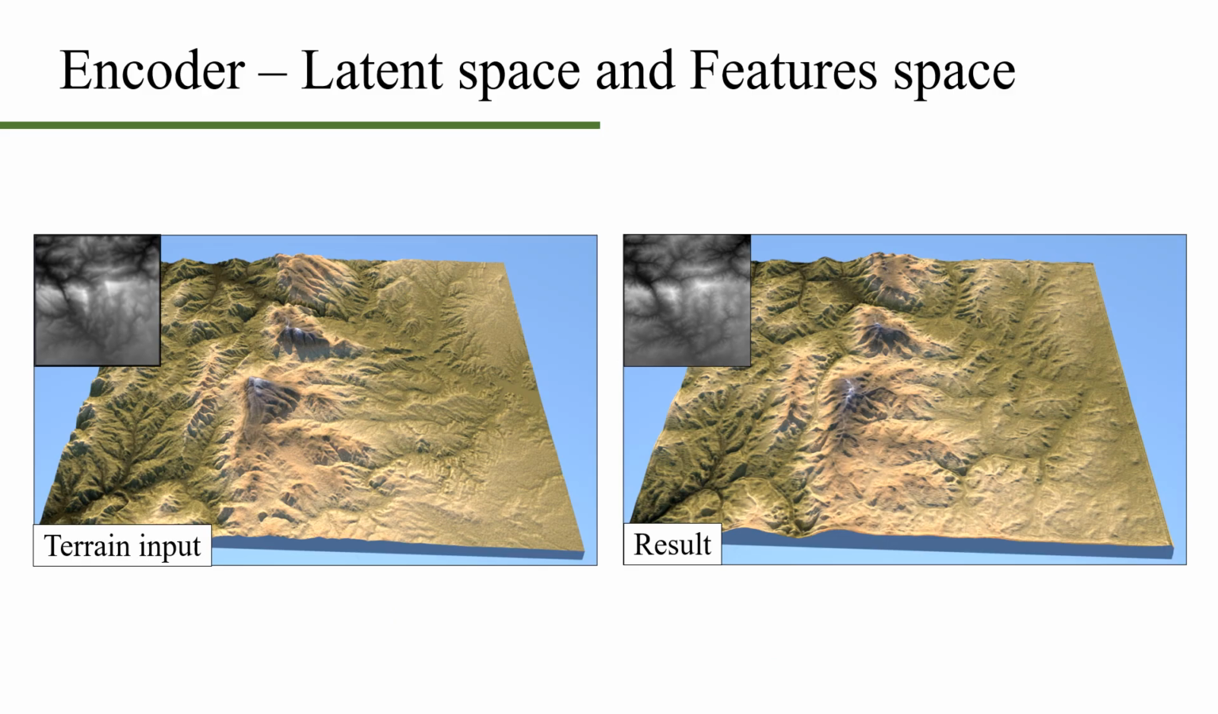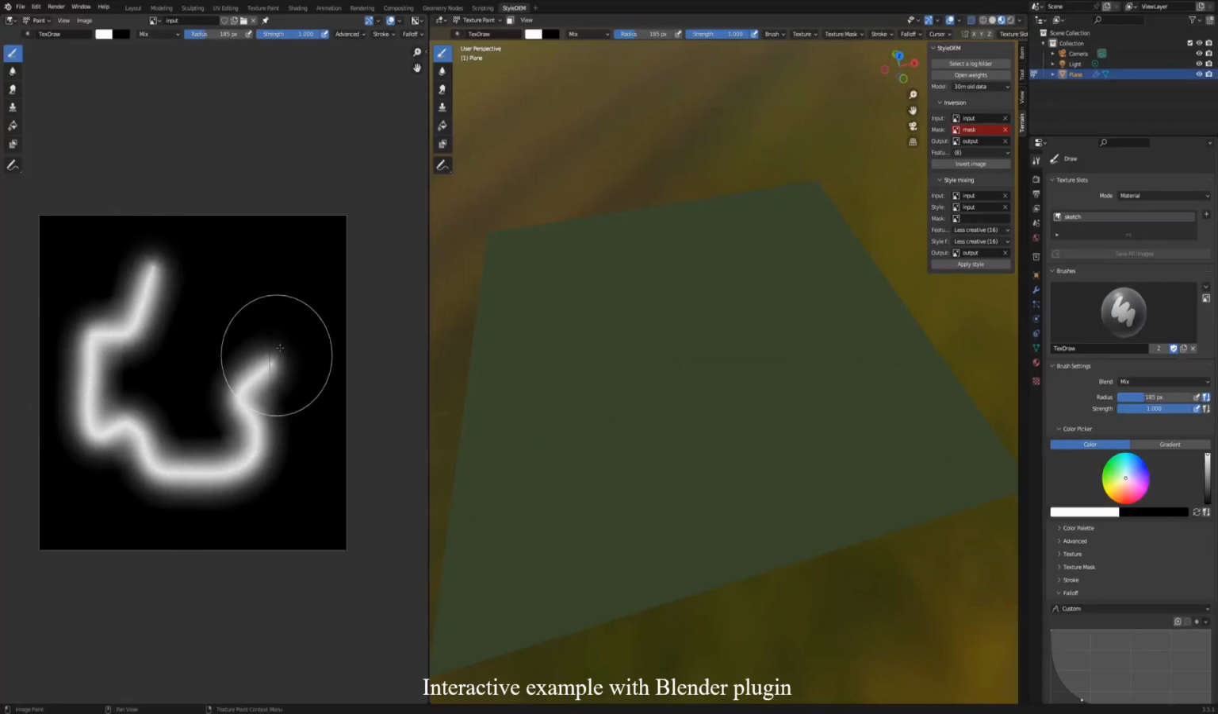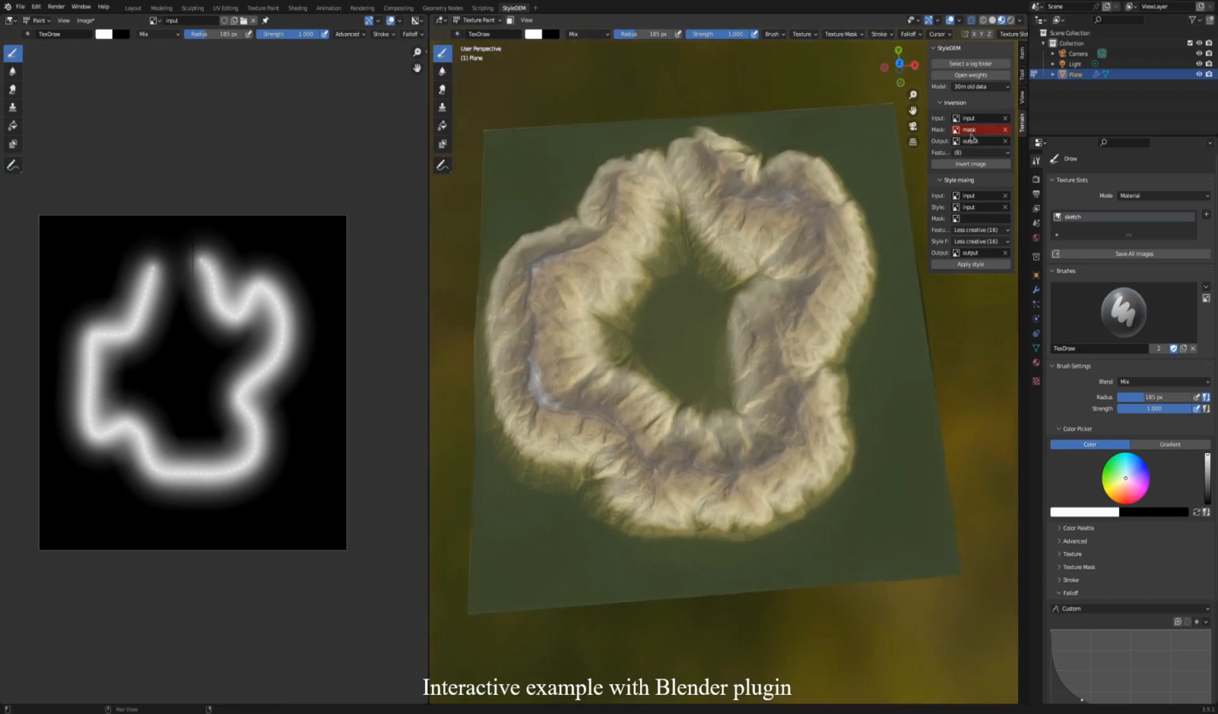Latent and feature spaces allow a terrain input to be reproduced with a varying and controlled degree of fidelity. The input terrain is encoded into the latent space and feature maps. We can choose a specific level of feature maps to augment the fidelity or, conversely, increase the number of generated content and thus creativity.